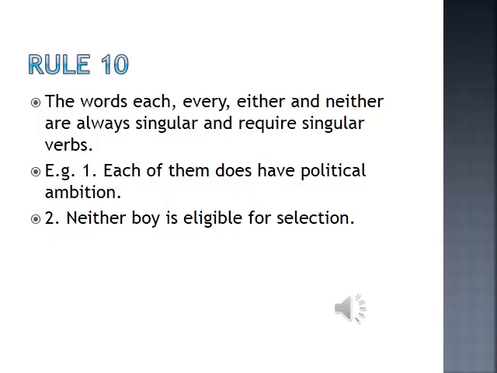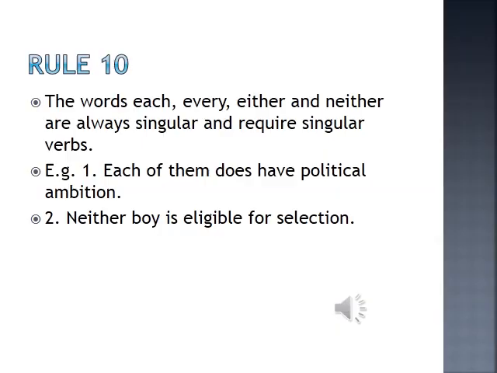Let us study rule number 10 on spotting the errors. When we are using the words each, every, either and neither, they are always used singularly and they always require singular verbs. Each of them does have political ambition. Here, each and does. So does is singular. So each of them does.